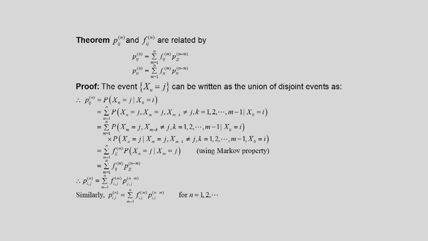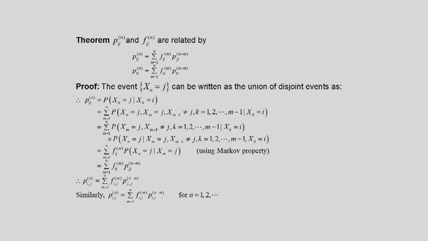So this expression means that the chain goes to state j for the first time at instant m, and then there is a jump from j to j in n minus m steps. So transition from j to j in n minus m steps, that way we can interpret it.